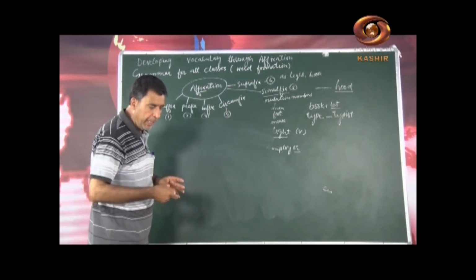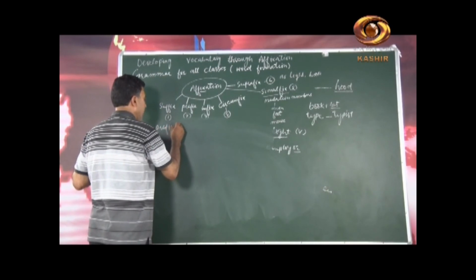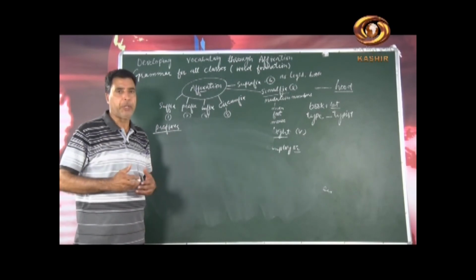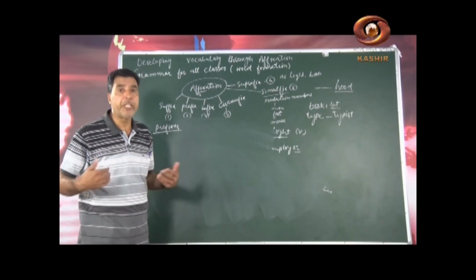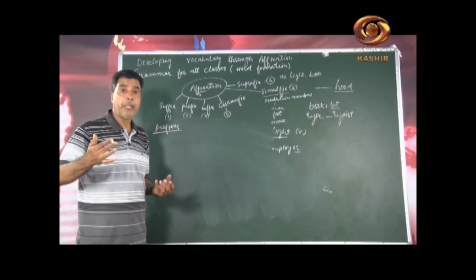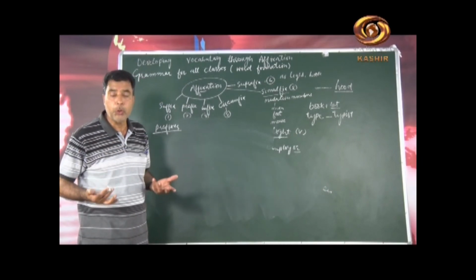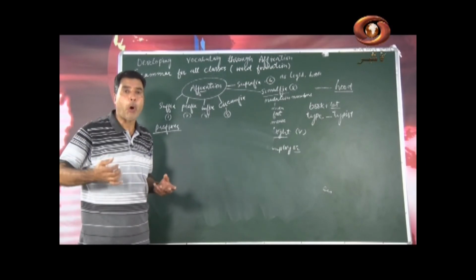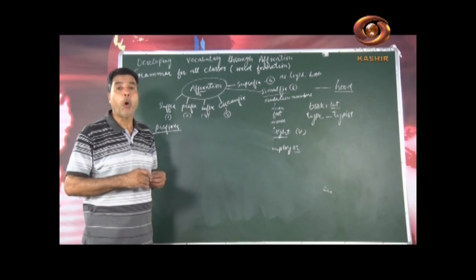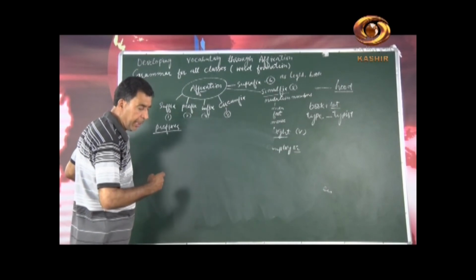Now let me tell you, when I talk about negative prefixes, first prefixes. When we add something in the beginning of a root word, we can form new words, mostly by adding a syllable or, as I have already told you, a morpheme to a root word. When we add in the beginning of a word, that is a prefix, we form negatives or what I say opposites. Antonyms, you say, negative prefixes.